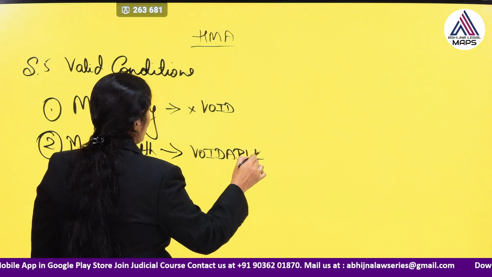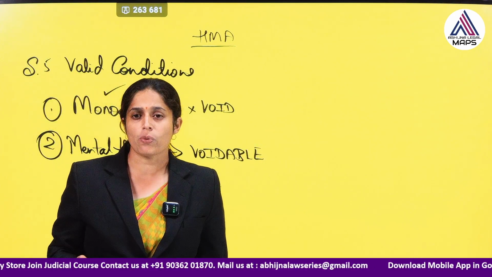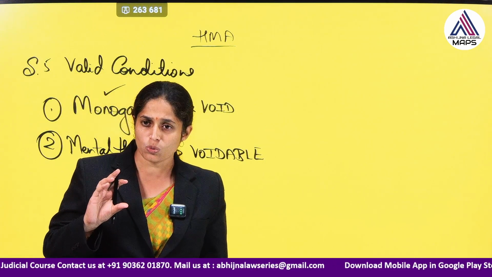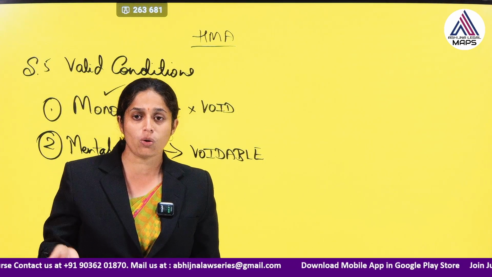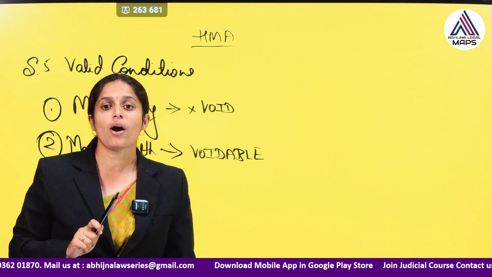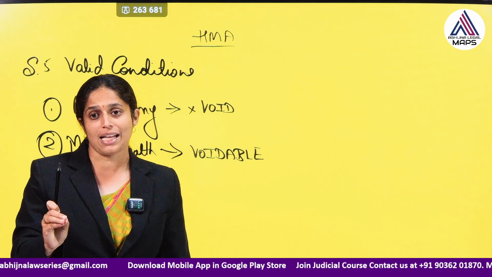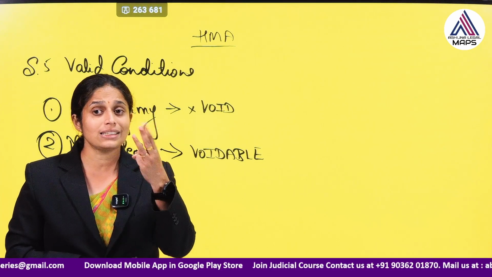It means if the aggrieved spouse does not want the marriage to continue, they can apply to the court. Till then the marriage remains valid. But in the case of void marriages, the marriage remains void from the beginning itself. So there are 3 such conditions.